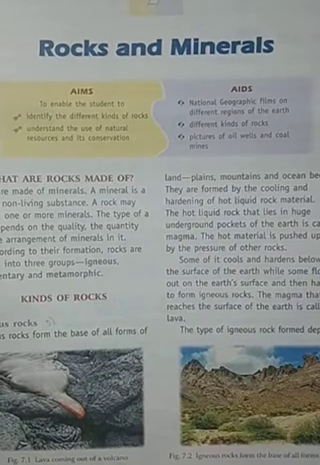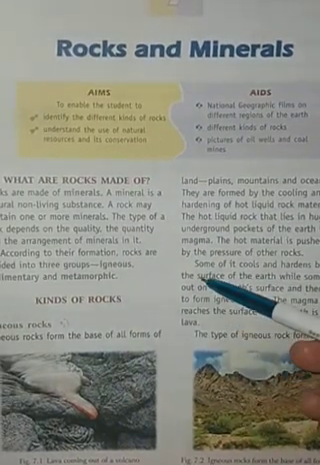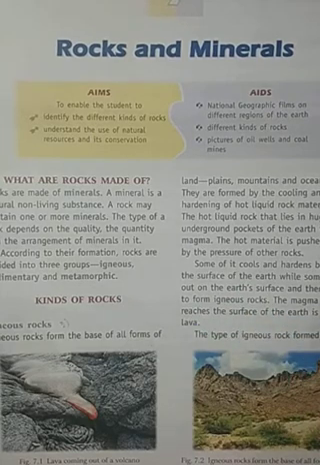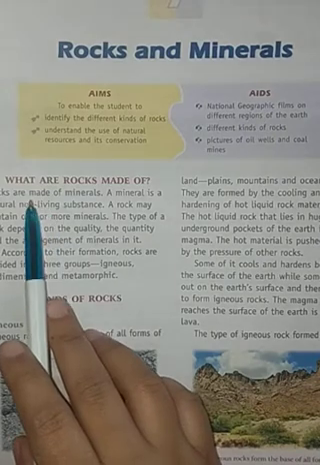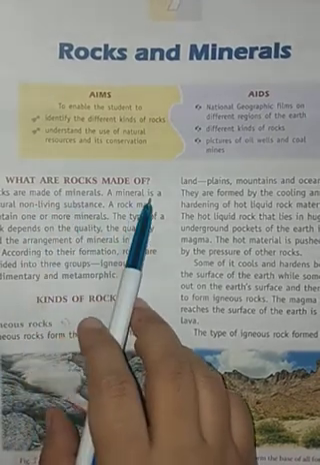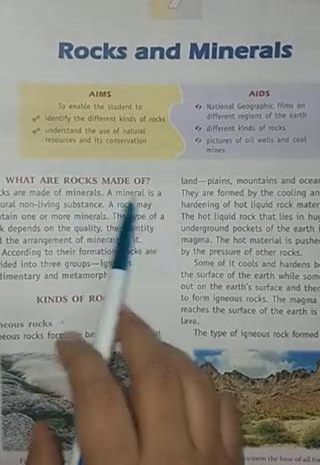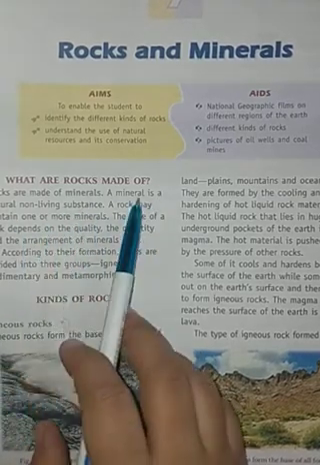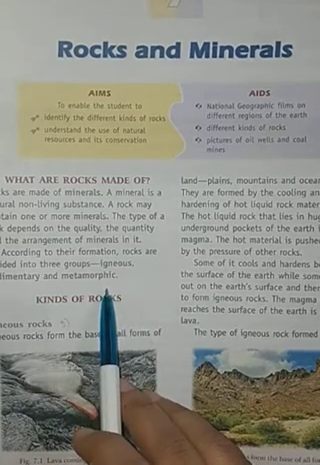Let me first tell you the summary of this chapter, what we are going to start in this chapter. The first topic is what rocks are made up of. Basically, rocks are made up of minerals, and a mineral is a natural non-living substance. Then we will study different kinds of rocks.